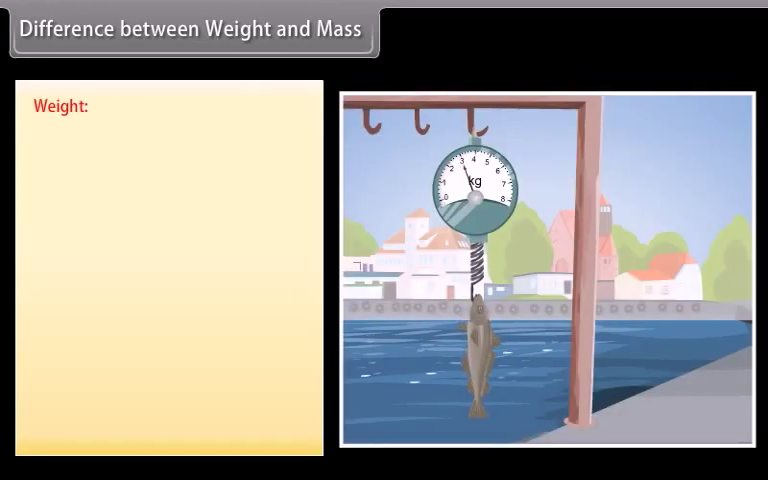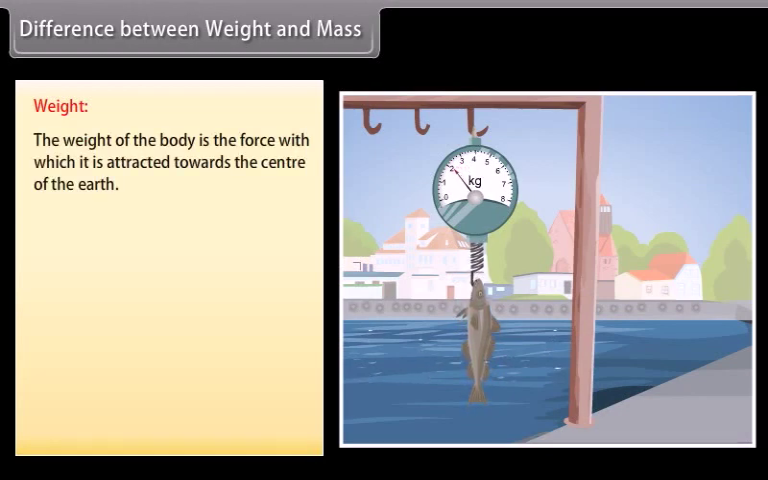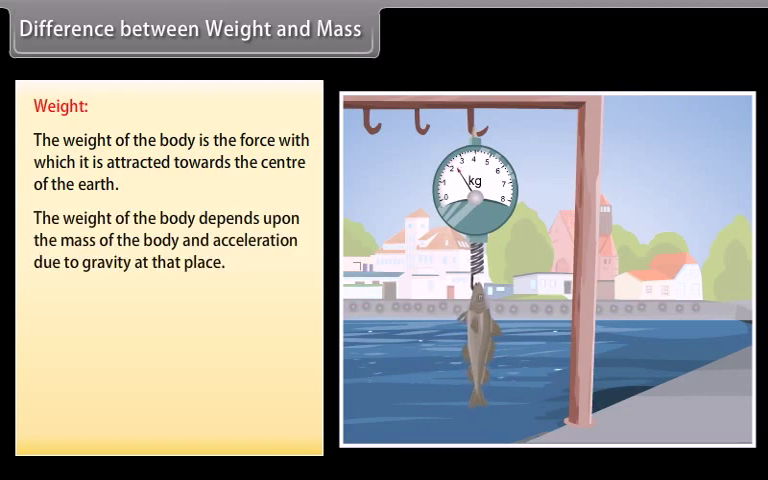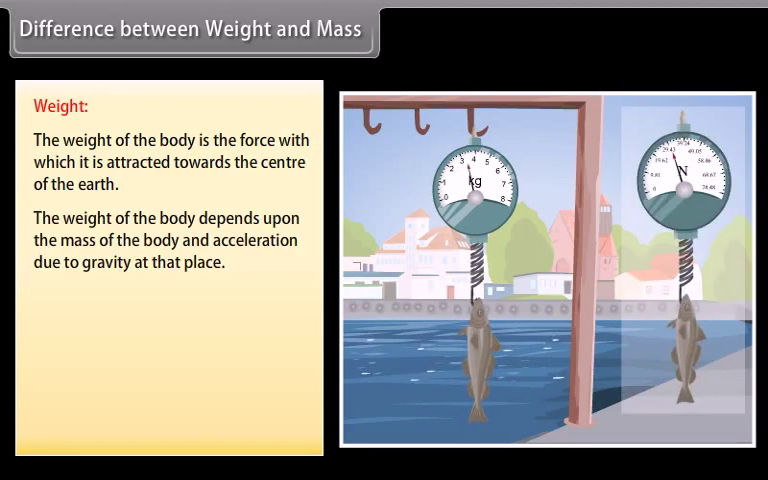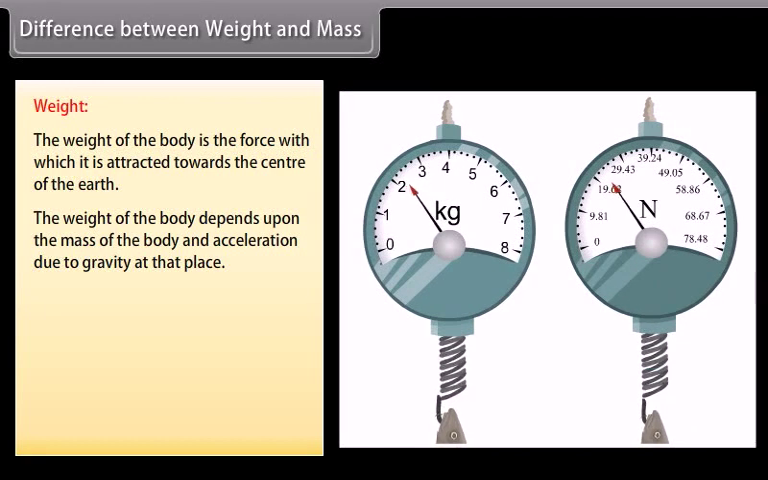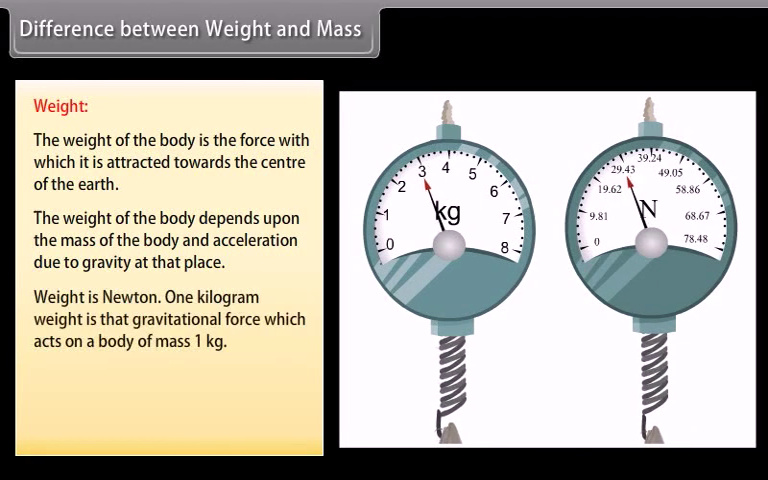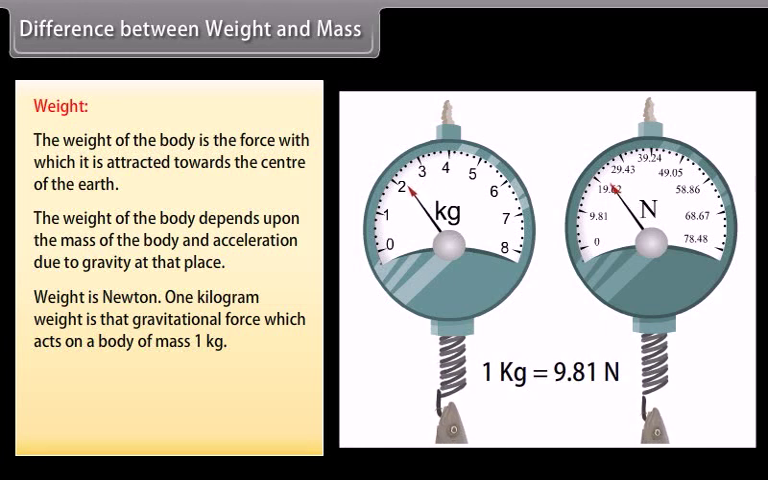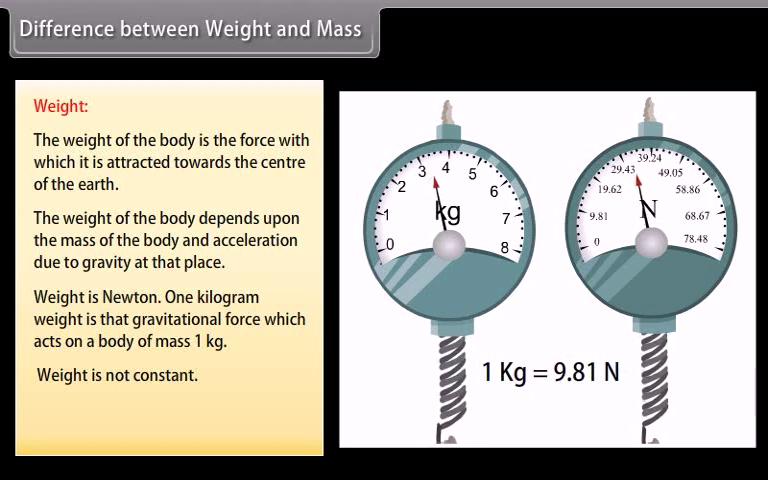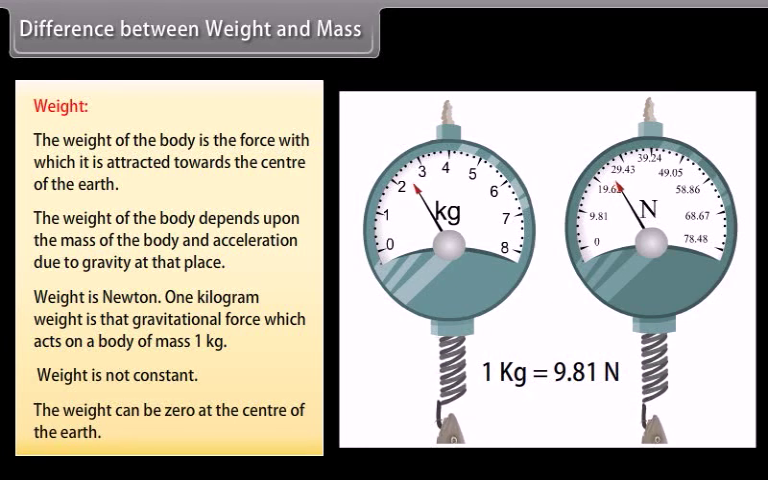Weight. The weight of a body is the force with which it is attracted towards the center of the earth. The weight of a body depends upon the mass of the body and the acceleration due to gravity at that place. The unit of weight is Newton. 1 kilogram weight is that gravitational force which acts on a body of mass 1 kilogram. Weight is not constant. The weight can be zero at the center of the earth.